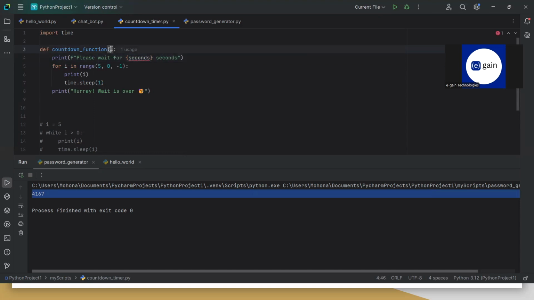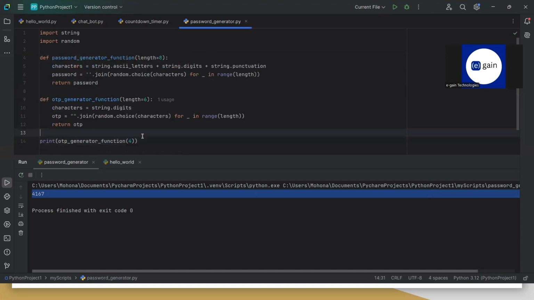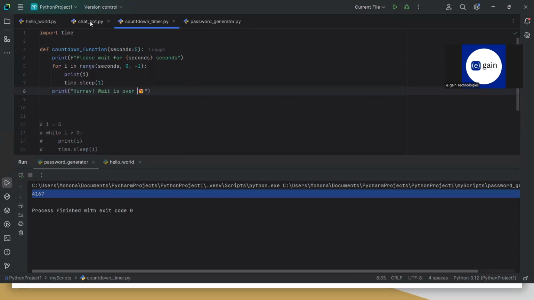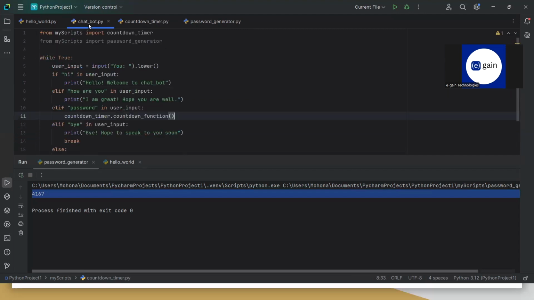And what I'm doing here is I'm taking this value, which is set to 5 by default, and we can modify it as per our requirement. Every time this function is called, it's over.